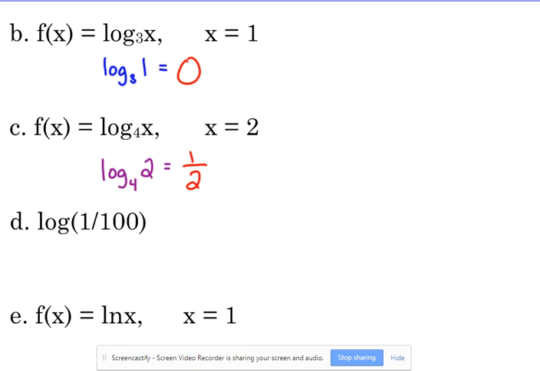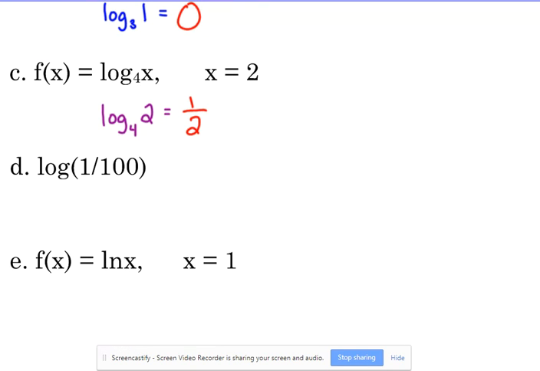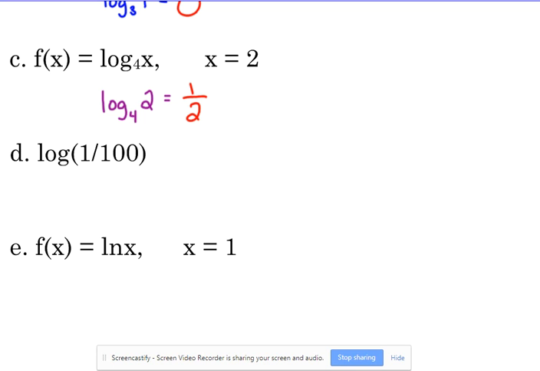All right, example D, we have the log, no base, of 1 over 100. What is the base of the logarithm when there's not one written there? Base 10, okay, very good. Y'all remember a lot of this from Math 3, so log base 10. So it's saying 10 to what power is 1 over 100? Well, ignore the 1 over for a second. 10 to what power is 100? 2, but it's in the denominator, so how can we get it there? A negative exponent, okay? 10 to the negative second power is 1 over 100.